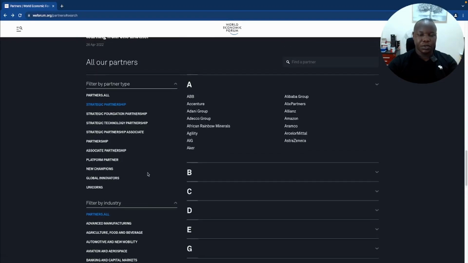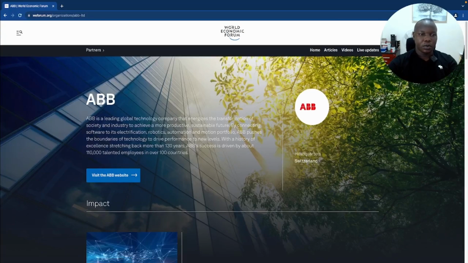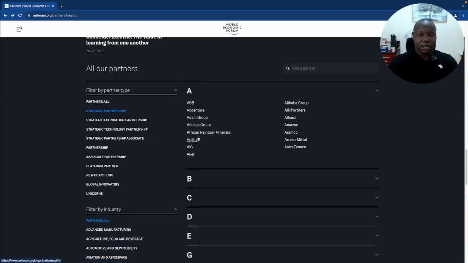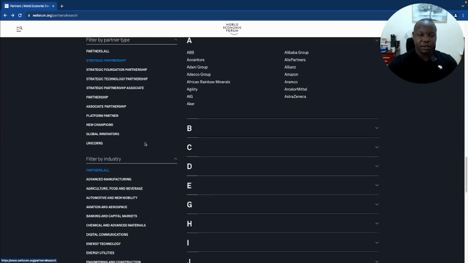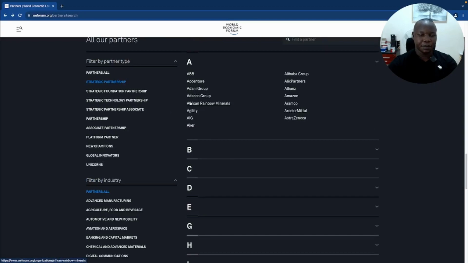The information we wanted, for example for ABB, would be the name of the partner, the description of the partner, the headquarters where the partner is, and then the link to the website, and save it somewhere, either in a database or in a CSV. And do that for all the partners who are listed within this site. And that was the challenge.